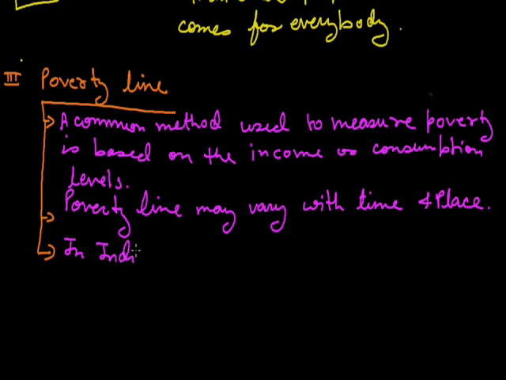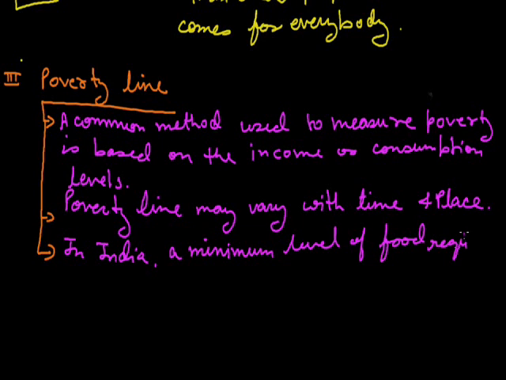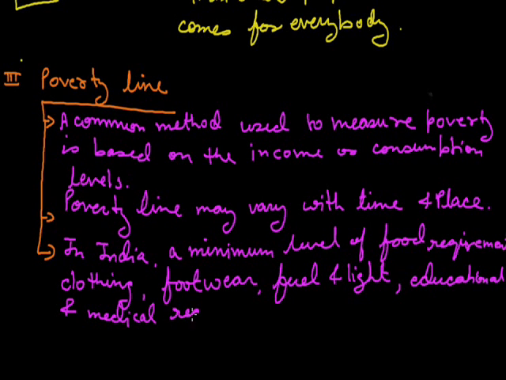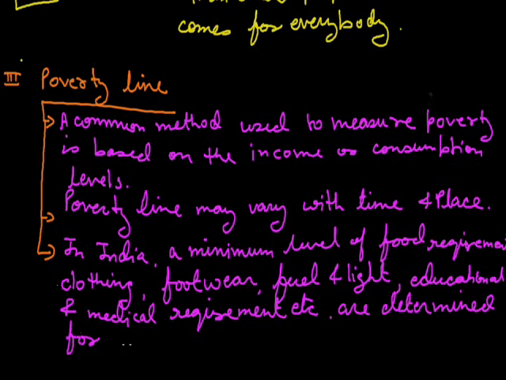The Indian government also sees many things like a minimum level of food requirement, clothing, footwear, fuel and light, educational and medical requirements, etc., which are determined for subsistence.